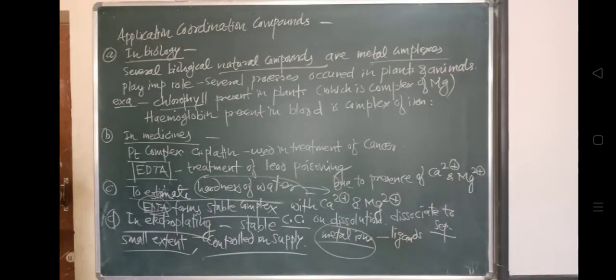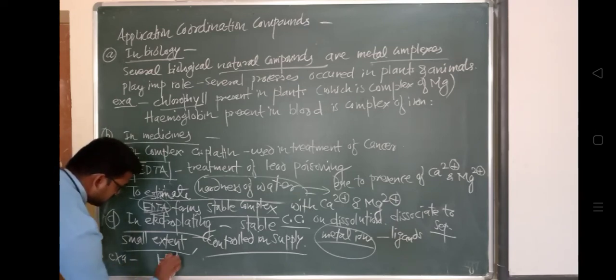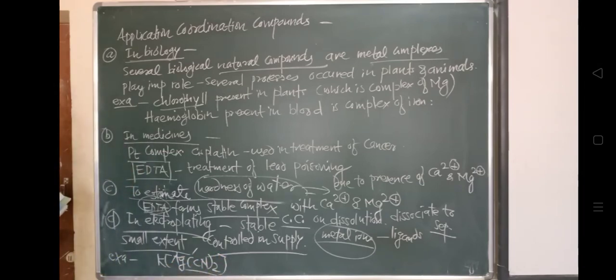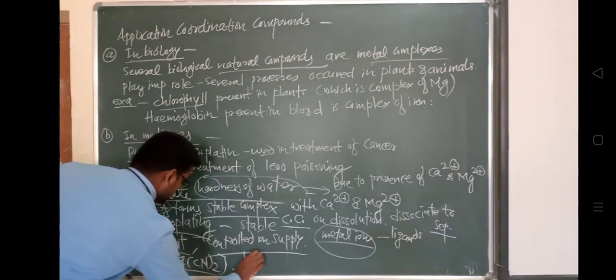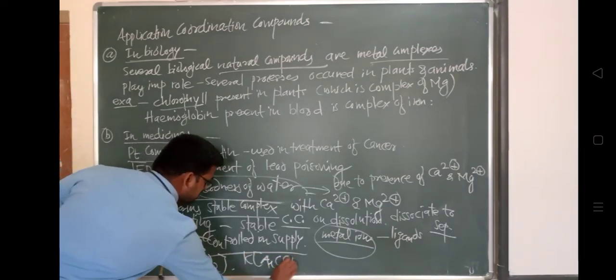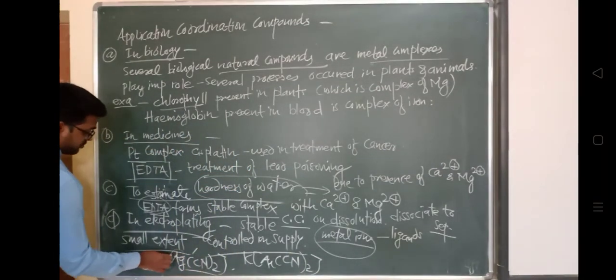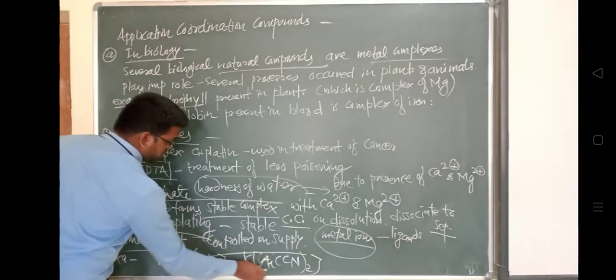Certain cyanide complexes and other complexes find application in the electroplating of noble metals. Examples: a cyanide complex like this, and another, Ag and Au cyanide complexes. The only difference is gold and silver are being used here.